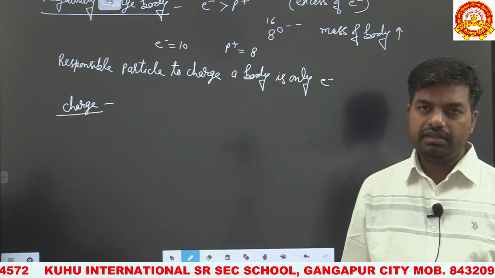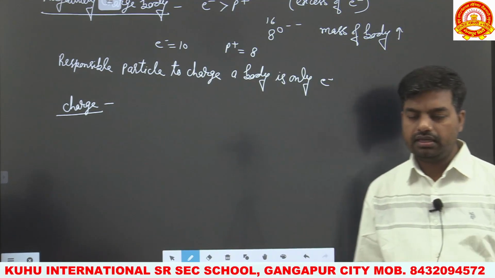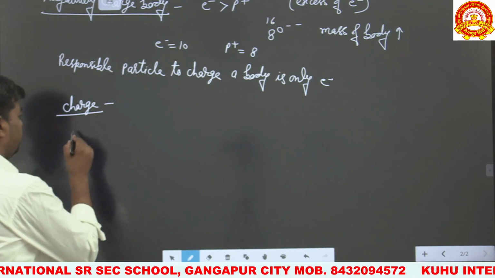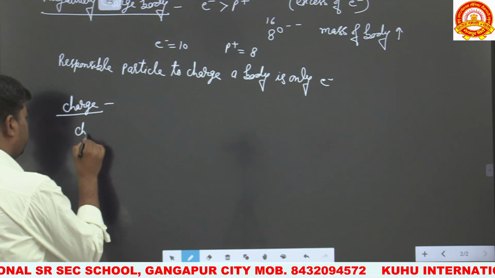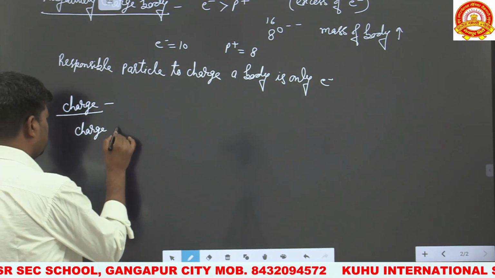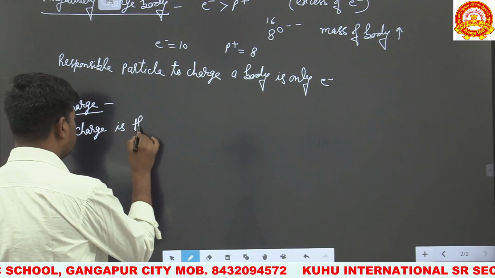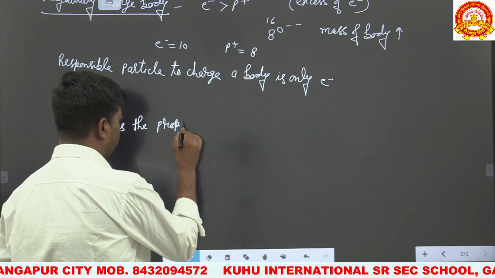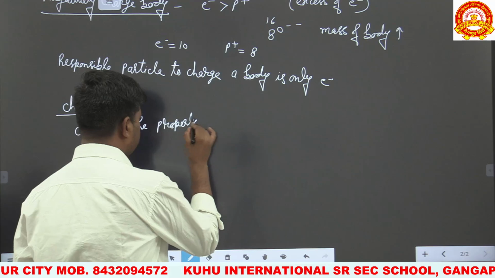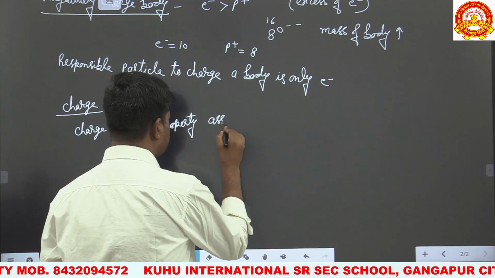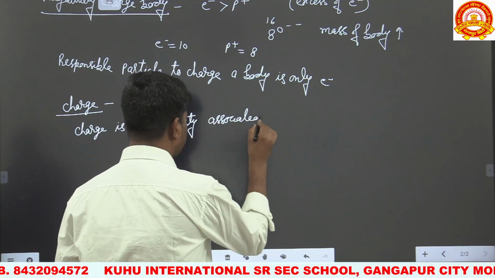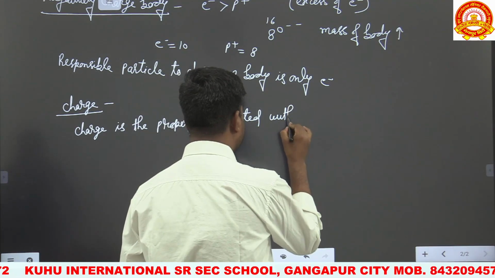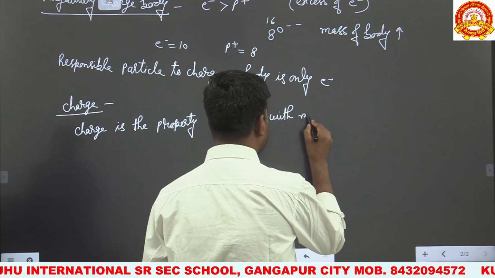Charge can be defined as the property associated with matter